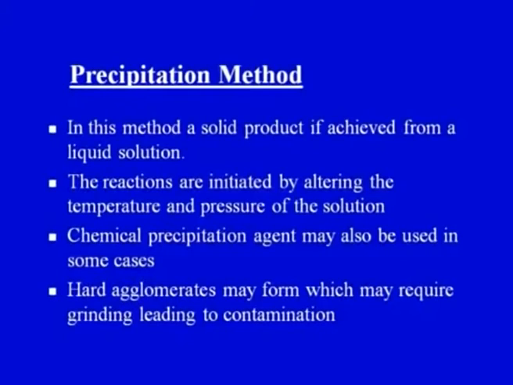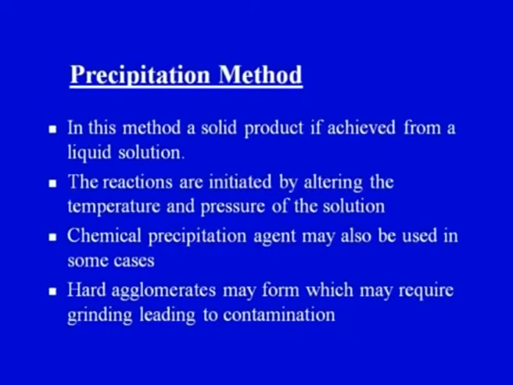The reactions are initiated by altering the temperature and pressure of the solution. This method falls under liquid state processing of ceramic powders, because our starting material is a solution.